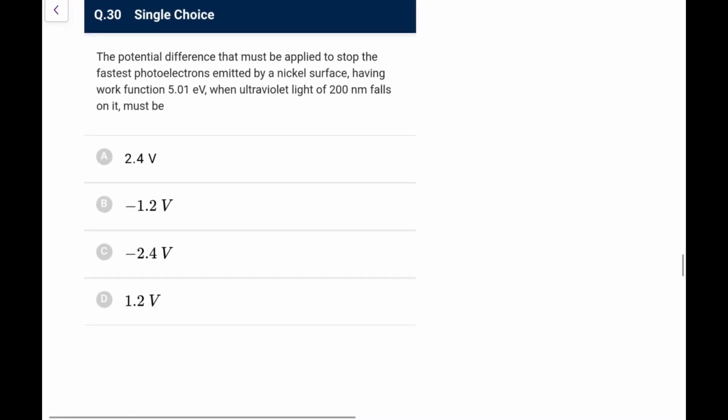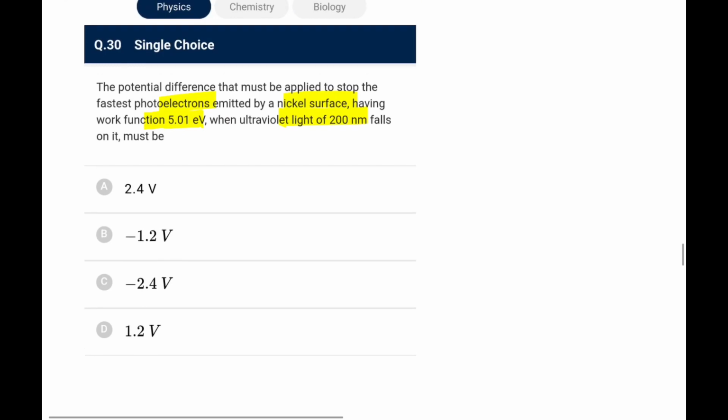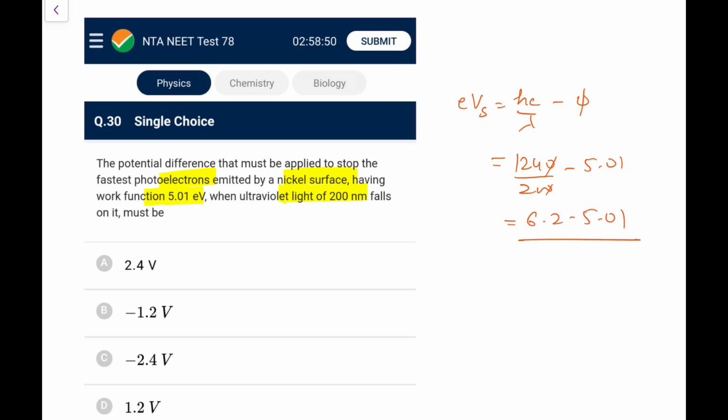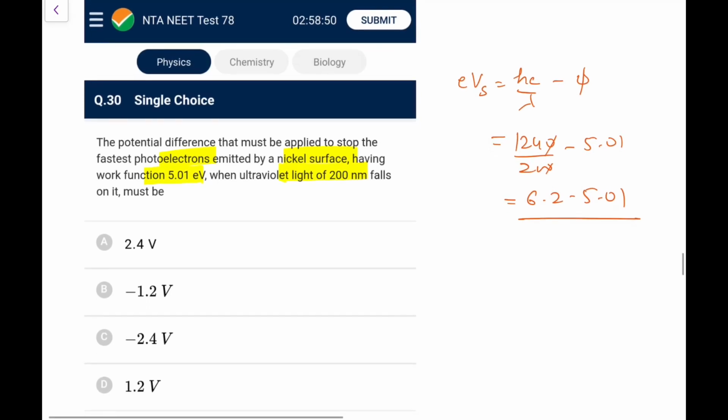Next one, the potential difference that must be applied to stop the fastest photoelectron emitted by a nickel surface having a work function, when this light is falling. So you have to find the stopping potential, that is what it is asking for. So what you have, you know, eVs is hc by lambda minus phi, so this is 1240 upon 200 minus 5.01, so it is 12.4 by 2, that is 6.2 minus 5.01, so this is 1.2. So the stopping potential would be 1.2, and the potential difference that must be applied to stop the fastest electron, generally we write it as negative in that particular case.